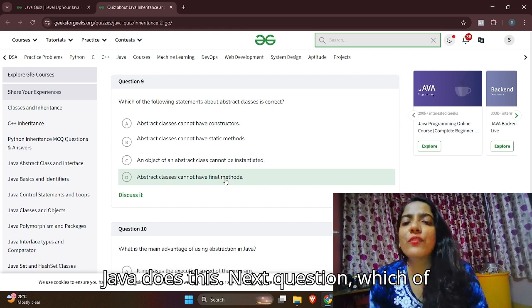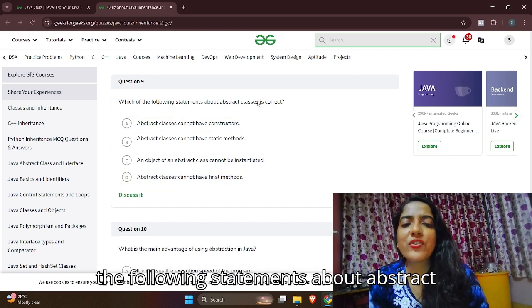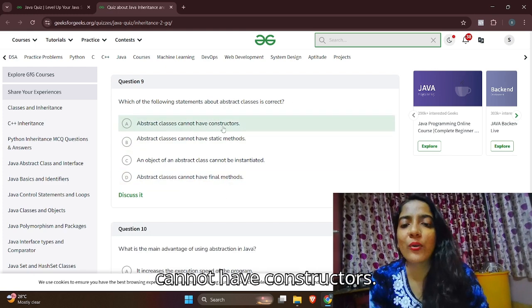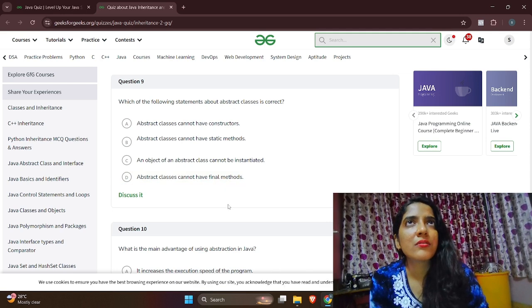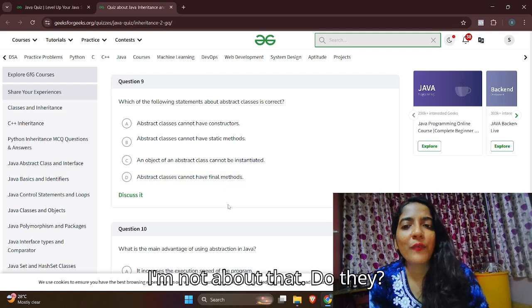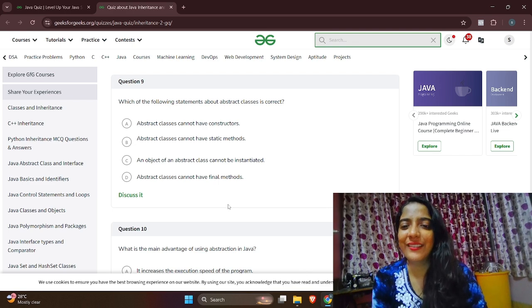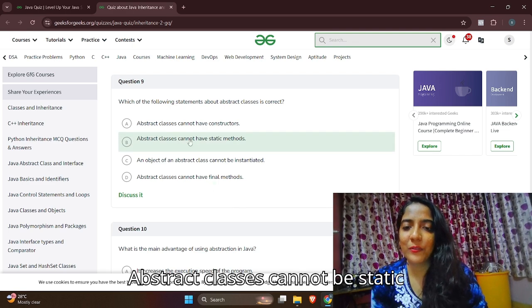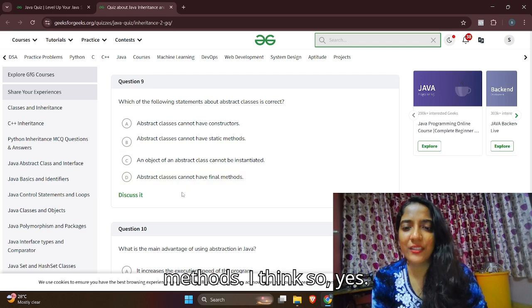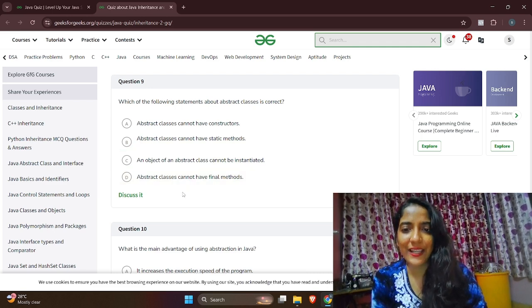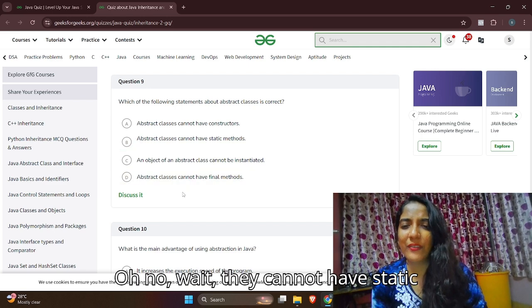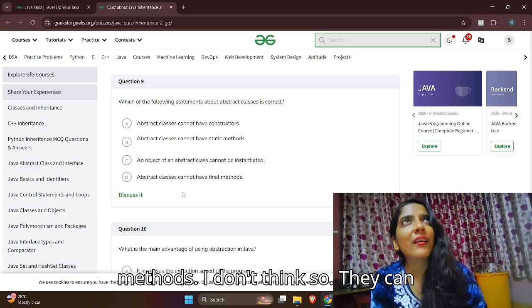Next question, which of the following statements about abstract classes is correct? Abstract classes cannot have constructors. I'm not aware about that. Do they? Abstract classes cannot have static methods. I think so. Yes. Oh no, wait. I don't think so.